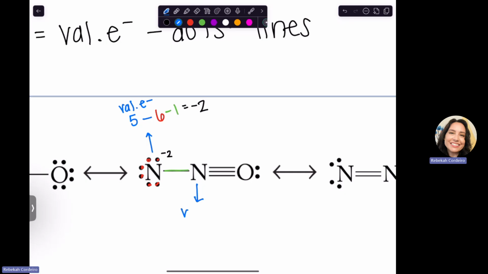Look at this next one. The valence electrons are going to be 5 also for nitrogen again, because I'm looking at the periodic table. We have no dots, and we have 1, 2, 3, 4 lines. So 5 minus 4 is +1. So this one has a +1 formal charge. And then let's look at the oxygen. Oxygen has a valence of 6, minus dots, 1, 2 dots, minus lines, 1, 2, 3 lines. Equals 6 minus 2 is 4, minus 3 is +1.